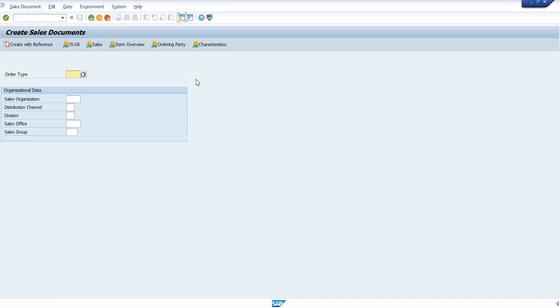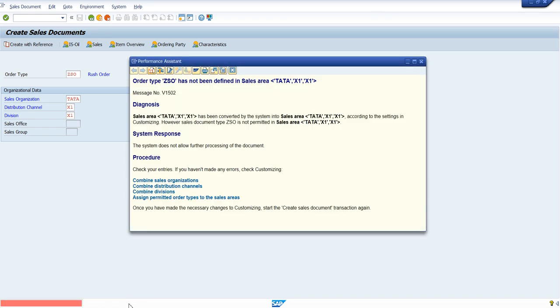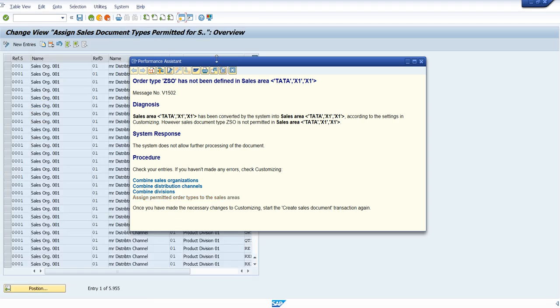What is our order type? ZSO, right? Yes. And for the organization, we need to give the sales organization as data and distribution channel as X1, and this also X1. The sales area may not be mapped. Yes, the sales area is not mapped, so we need to map it because we just created it. We have a direct option over here. Click on that and it will take you to the configuration.